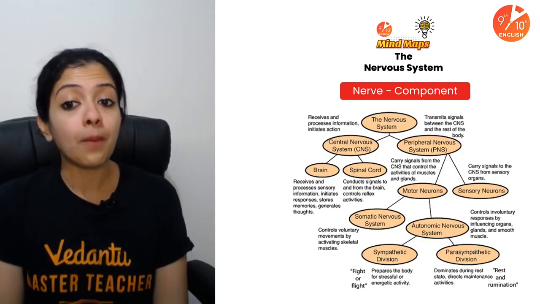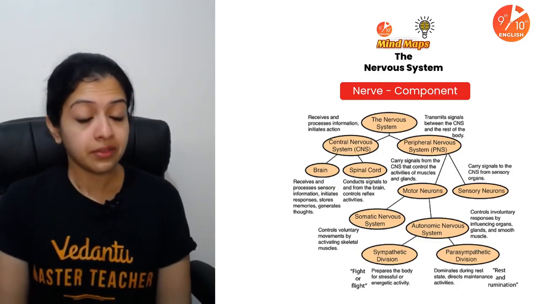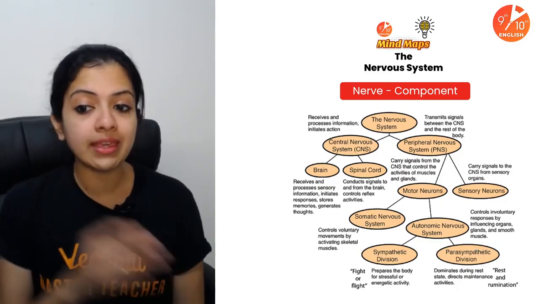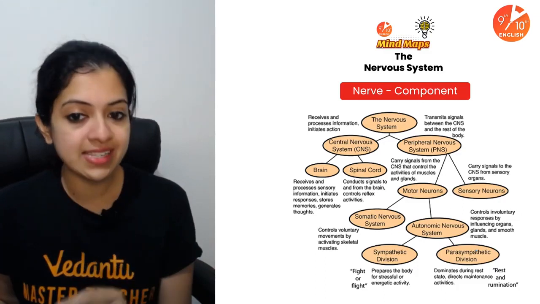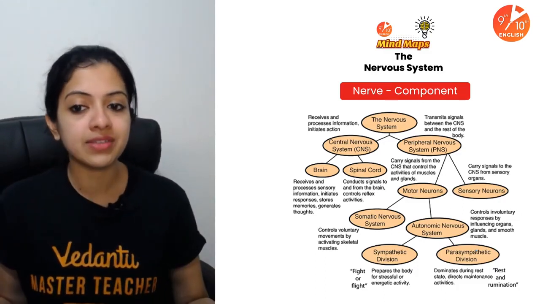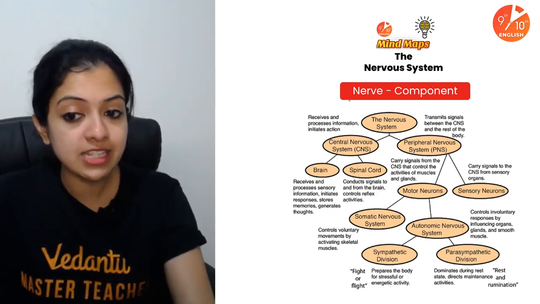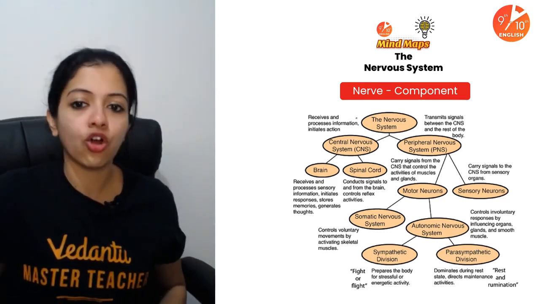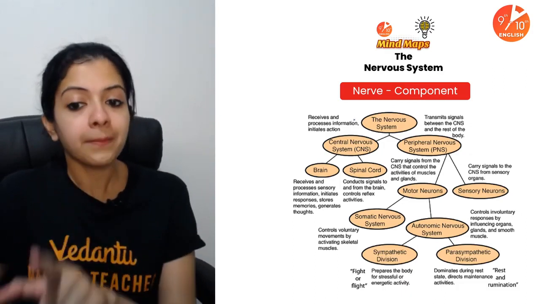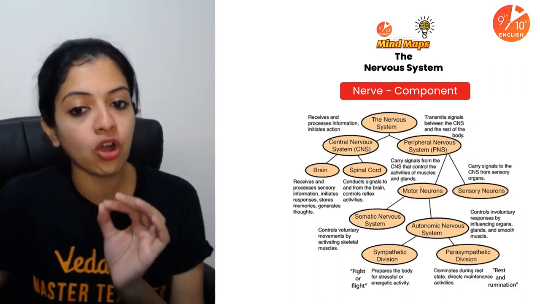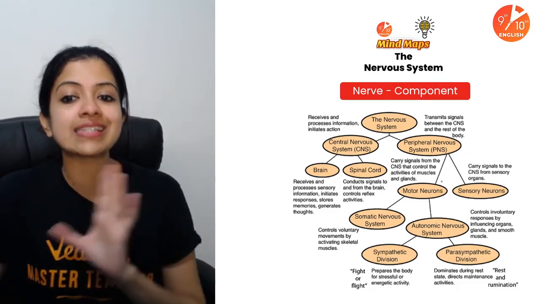Now, the components of the nervous system, right? So for the ease of studies, we categorize it this way. The nervous system is put under the central nervous system and the peripheral nervous system. Children, I think this flow chart can of course be a lot neater. That's completely up to you. But I think this particular flow chart has got every piece of information intact.